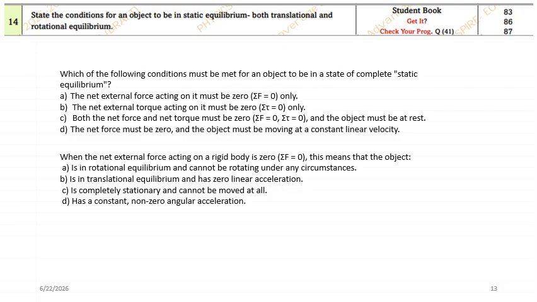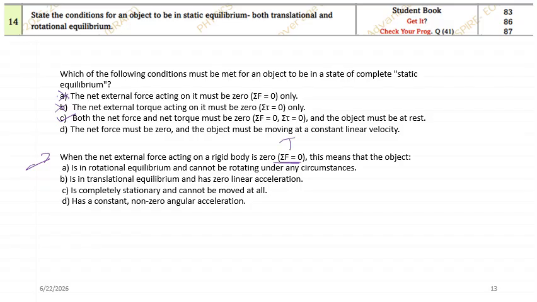Now the next one. Which of the following conditions must be met for an object to be in a state of complete static equilibrium? It's the same as the previous question. Okay, this is wrong because net force being zero is not the only thing needed. Torque being zero is not the only thing needed. Both net torque and net force must be equal to zero. That's it.